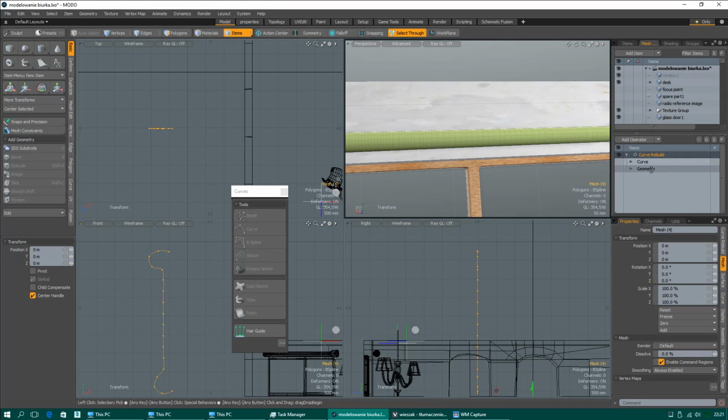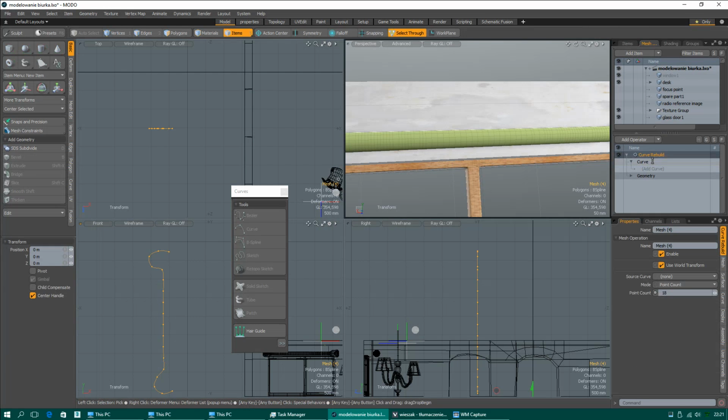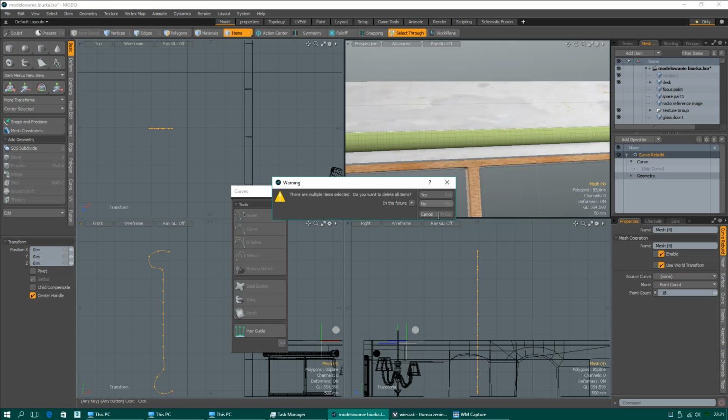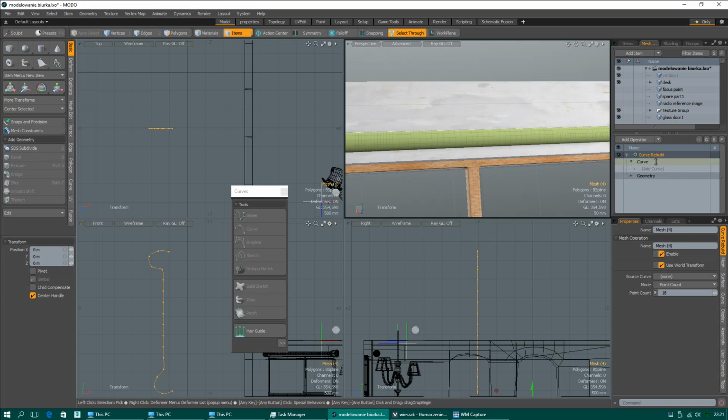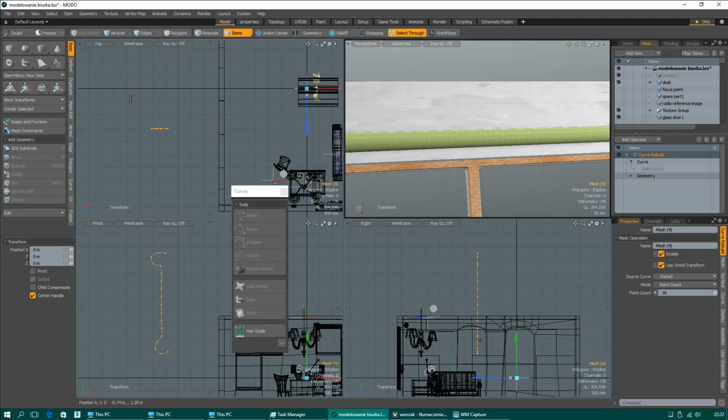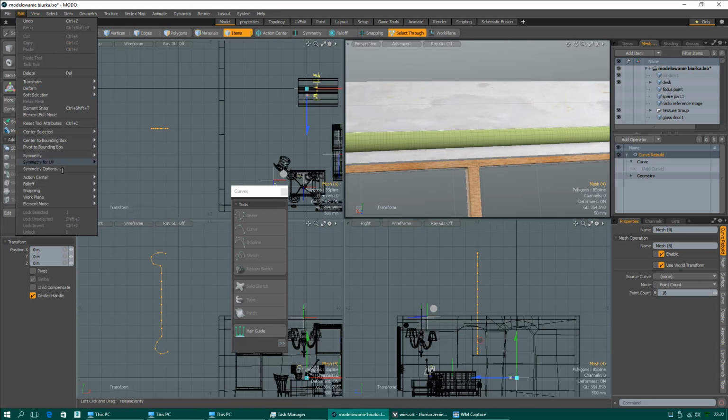freeze. It will, oh no. It should really delete the operation. Modo sometimes does not work as expected. Let me check something, because it should work. Maybe I should select this last. I cannot find out why this does not respond.